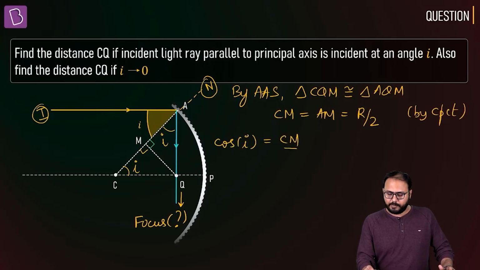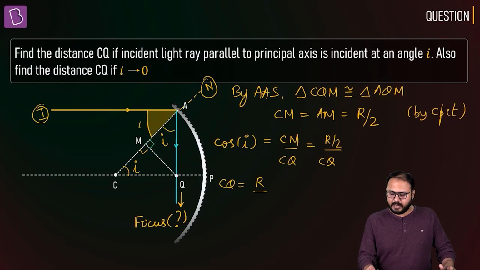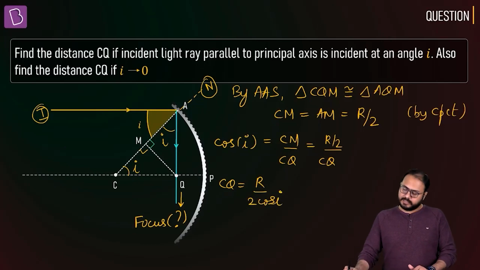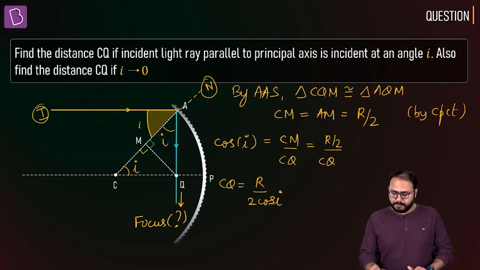CM upon CQ. Base upon hypotenuse, right, sir? What is your CM? Sir, CM is R by 2. This is CQ. So your CQ is actually R upon 2 cos I. Do you get that or not? Yes, sir, we get that. And what is your PQ? PQ is R minus R upon 2 cos I.